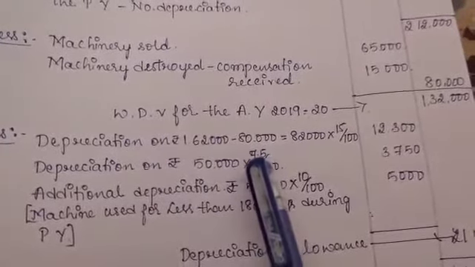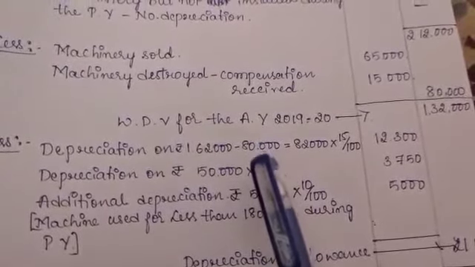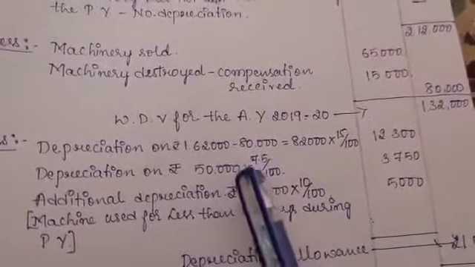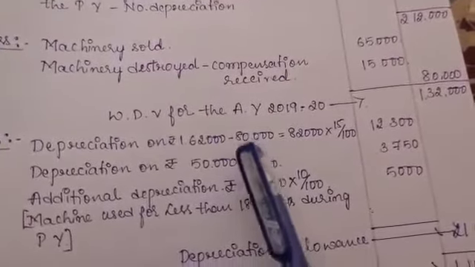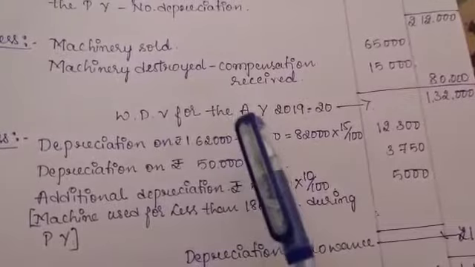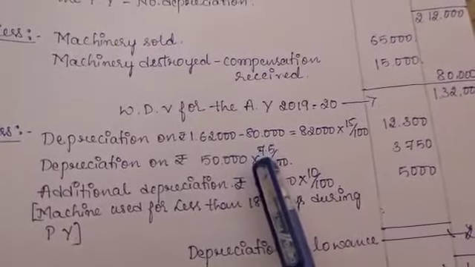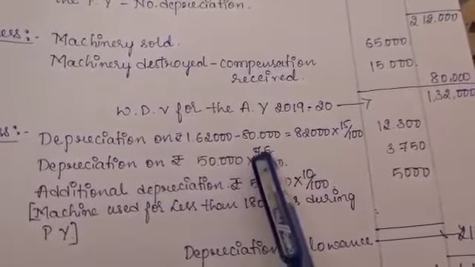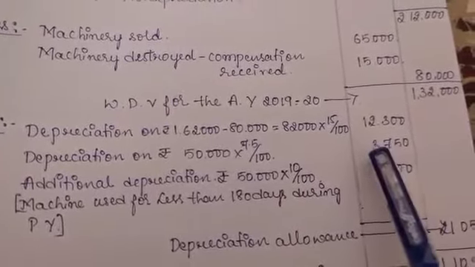In case the machine is used for more than 180 days during the year, we will take 15%. But here the purchased machine was used for less than 180 days during the previous year, so we will take 7.5%. So the depreciation allowance is